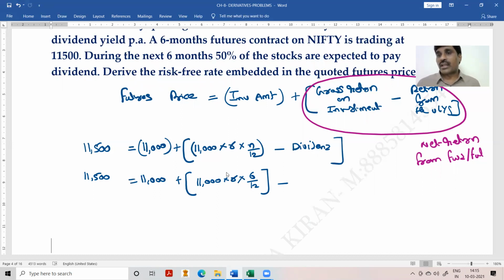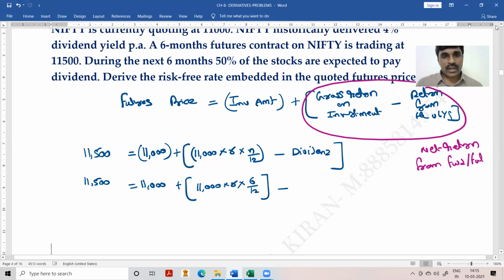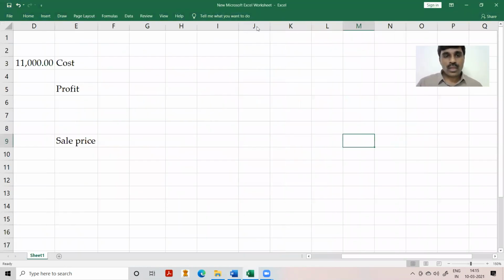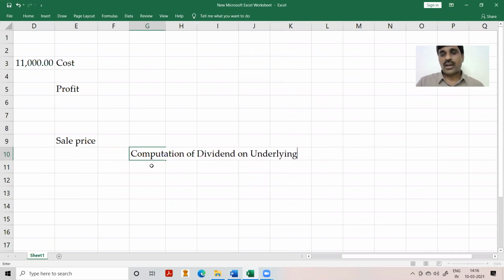Dividend amount we need to calculate separately. So put the heading for dividend amount. Working note, computation of dividend amount. So don't go by the formula, just look at the concept. This problem is somewhat closer to reality. Computation of dividend yield on underlying, computation of dividend on underlying.